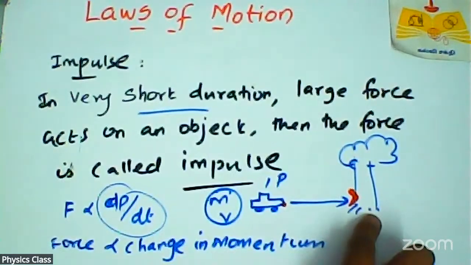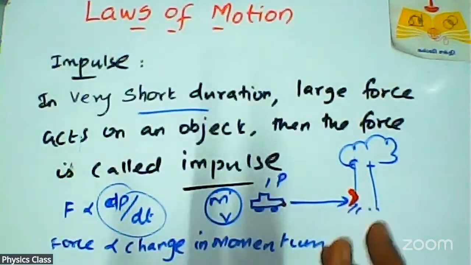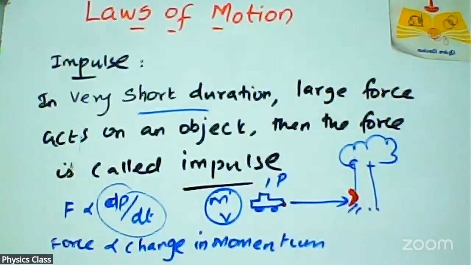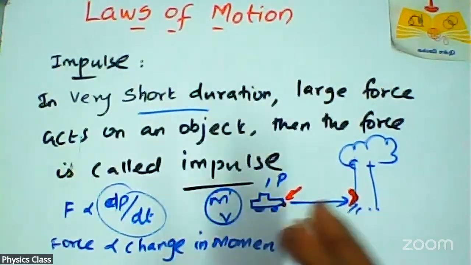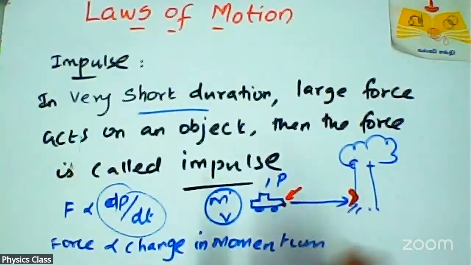The tree gives some force on that object. And moreover, the tree is at rest. Suppose it has a huge mass, then the damage to the car is very high.